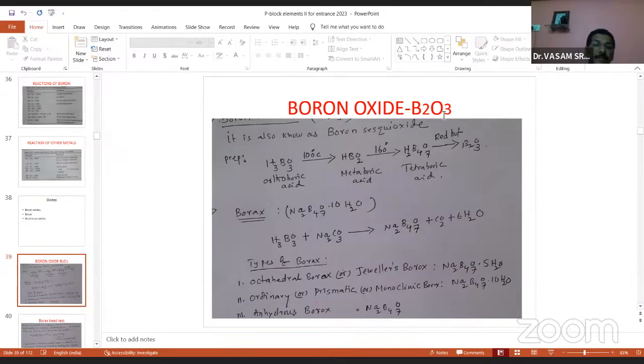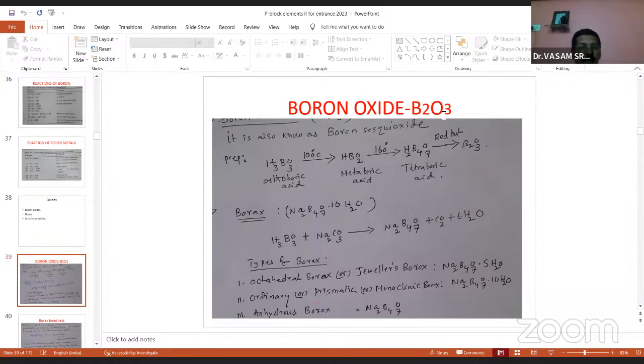Generally, another name for it is boron sesquioxide. You remember B2O3, N2O3, P2O3, Al2O3. So the ratio is 2:3, or 1:1.5. This type of oxide is called a sesquioxide. So boron sesqui, aluminum sesqui, nitrogen sesqui, and phosphorus sesqui. Sesqui means 2:3 or 1:1.5 ratio.